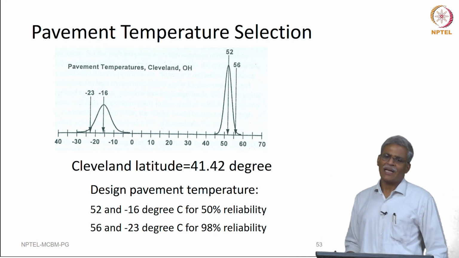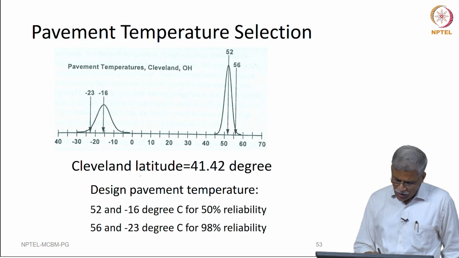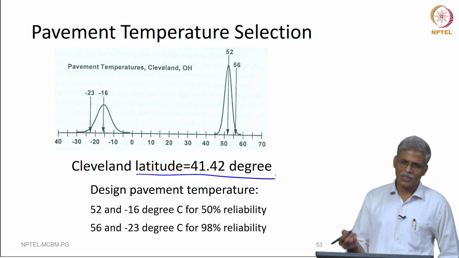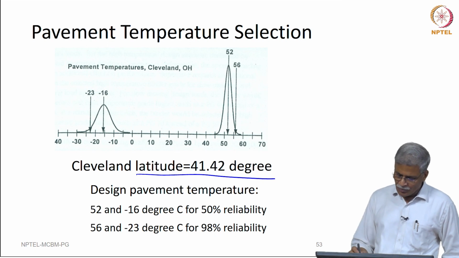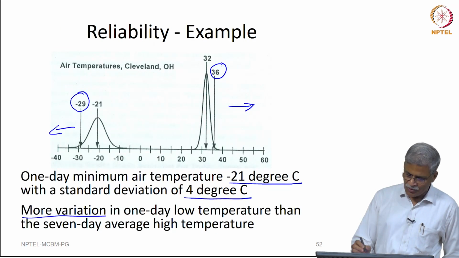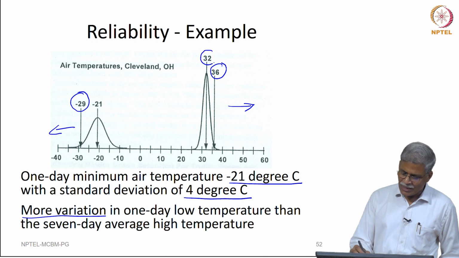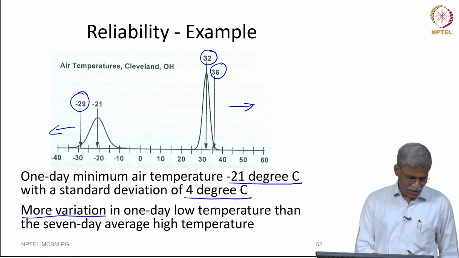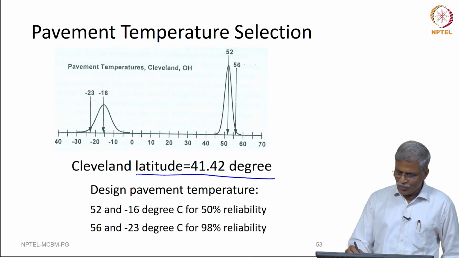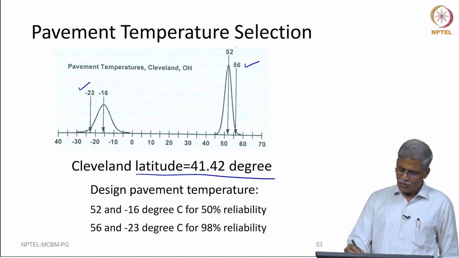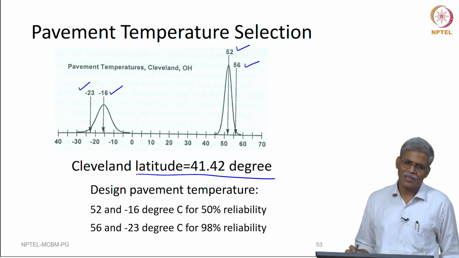Once you know the air temperature and the latitude of a specific location, and using the empirical expression that was given earlier, you can actually find out the pavement temperature. So, for instance, if this was 32 and minus 21, and you use 32 degrees centigrade or 36 degrees centigrade and, knowing the latitude, use that expression, you might get 56 degrees centigrade as well as minus 23 degrees centigrade, or 52 degrees centigrade and minus 16 degrees centigrade.